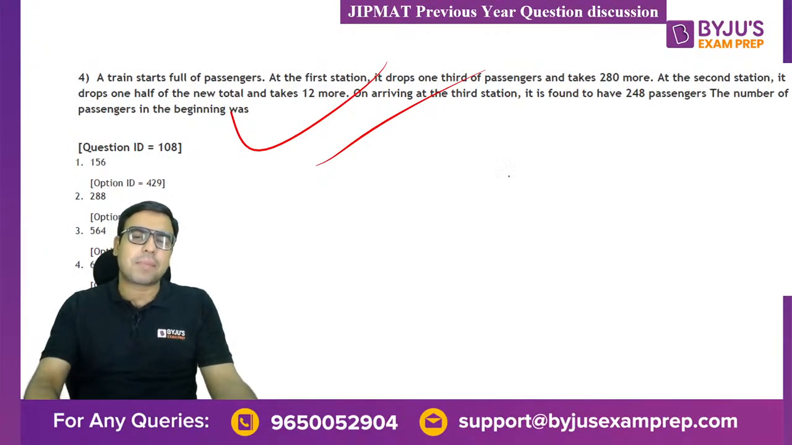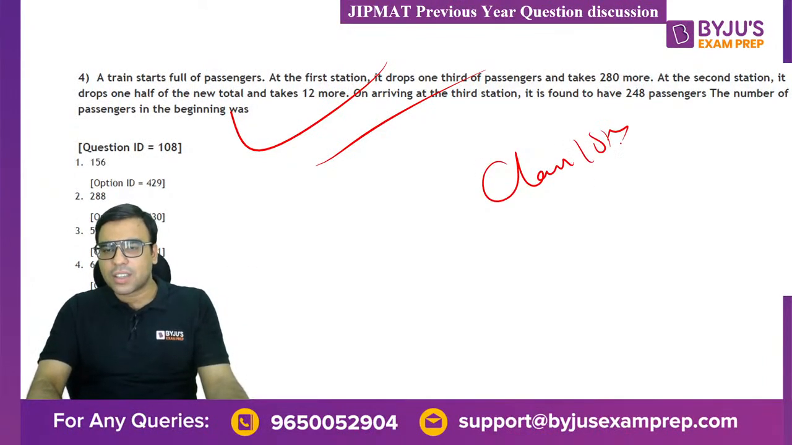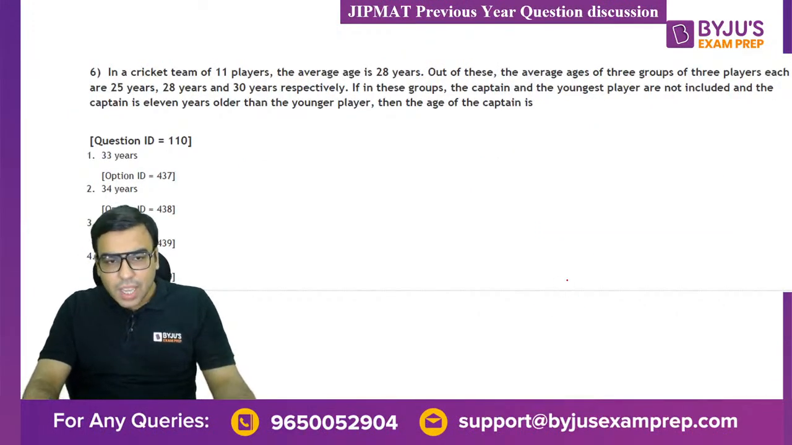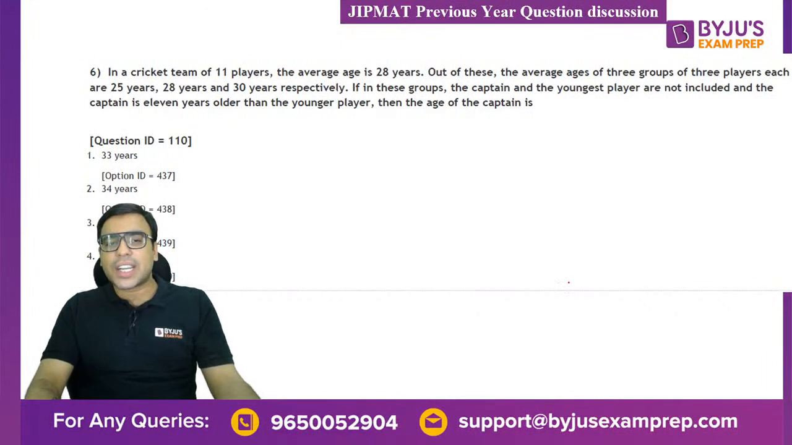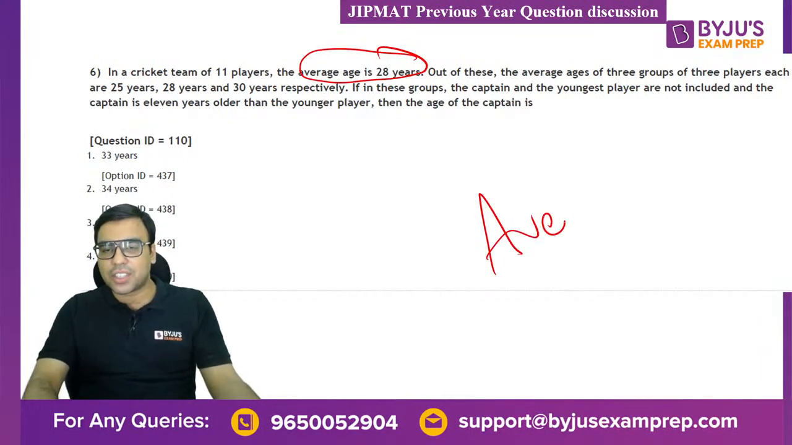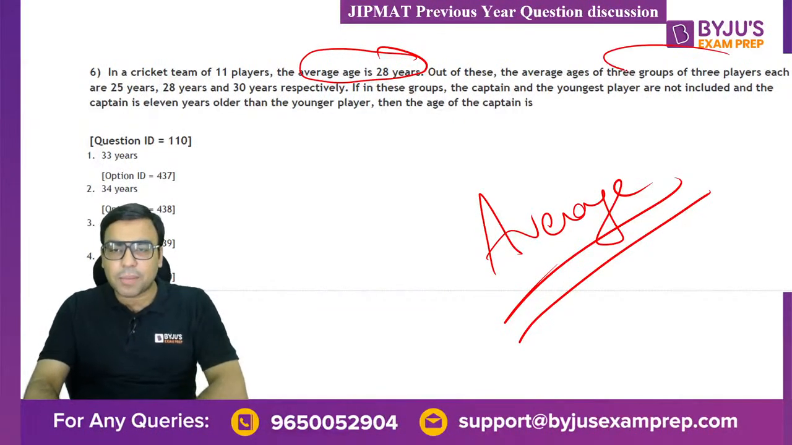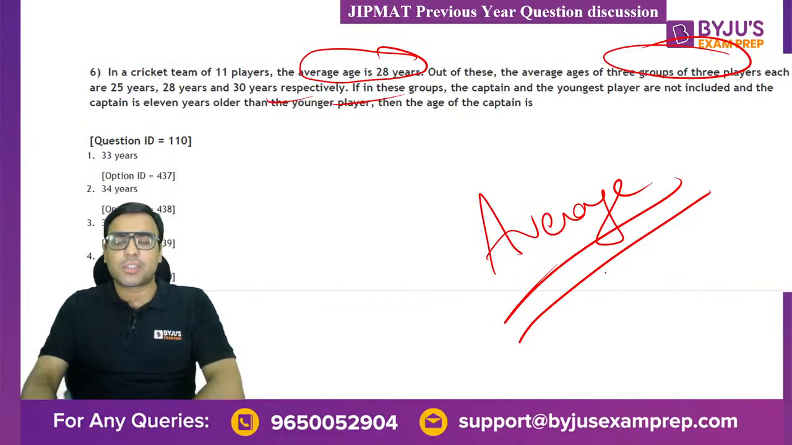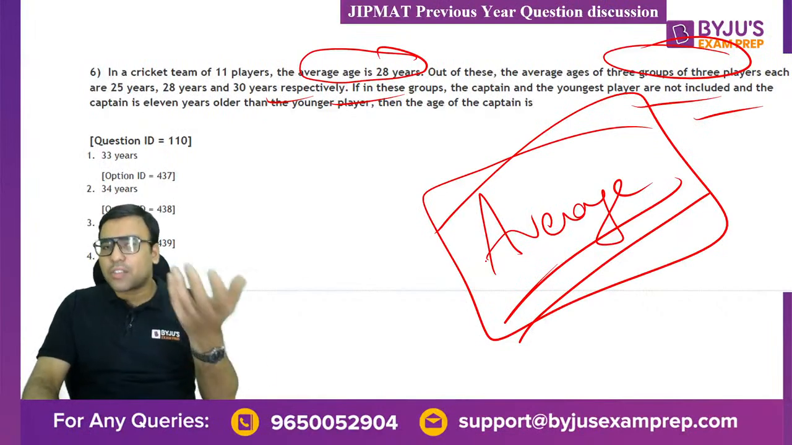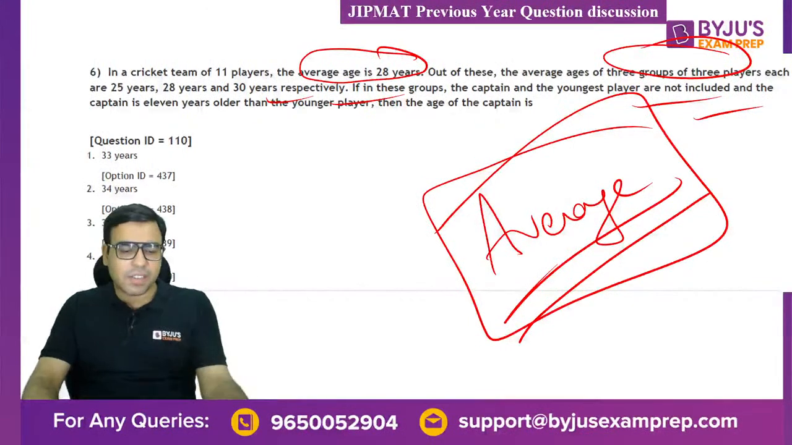These are mostly practice based questions, and if you have solved maths up to class 10th, you can mostly solve all the questions. It's not that difficult. The next is very similar to it. In a cricket team of 11 players, the average age is 28. So basically this is average, mean, average. They are asking from this section. The average age of a group of 3 players is this much, the average of this group is this much. So this is basically a question on average.